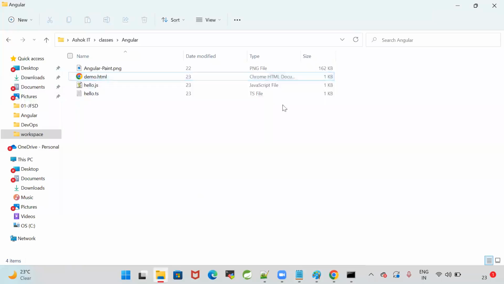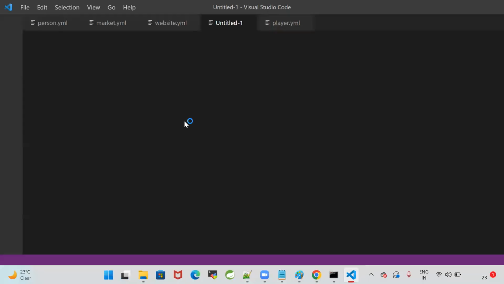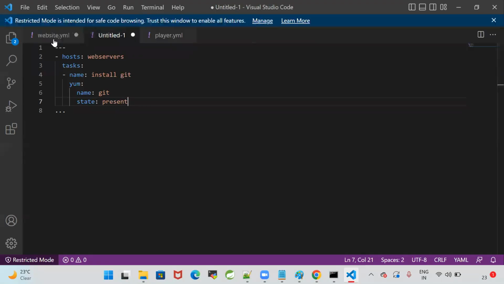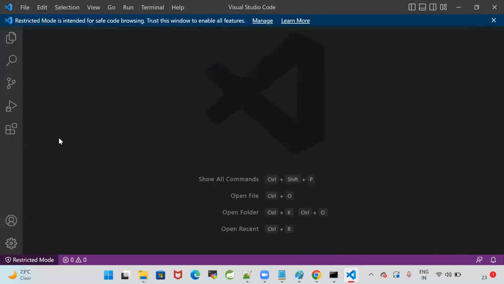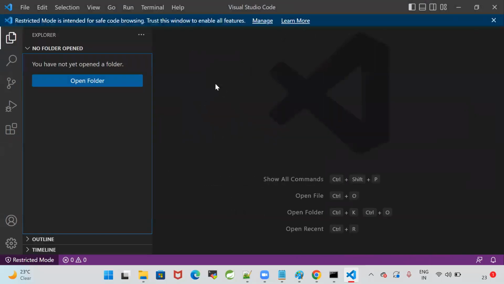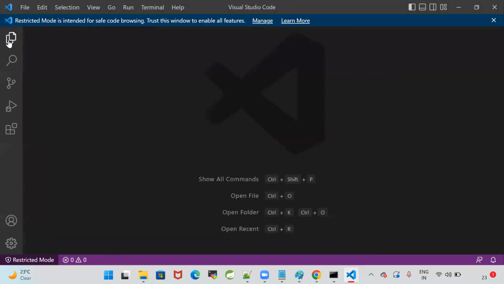Perfect. Now, once you open that VS Code IDE, I have already downloaded Visual Studio Code. In my system, VS Code IDE is already available. Using this VS Code IDE, we can develop our applications and we can run the applications directly from here. All of you able to download VS Code IDE?